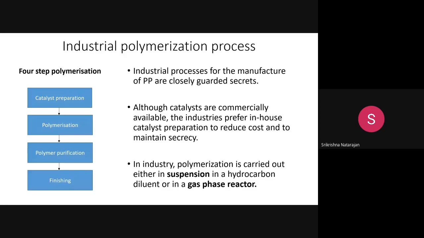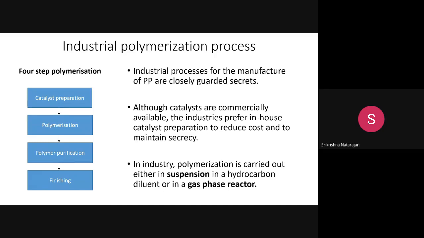Basically, you see there are 4 steps in the polymerization process. One is the catalyst preparation, which the industry does separately. Next is the polymerization. Once the catalyst is prepared, it will react with the monomer and do the polymerization. After that, polymer purification and finishing, where you can add some extra things to the polymer, and your polymer is ready.